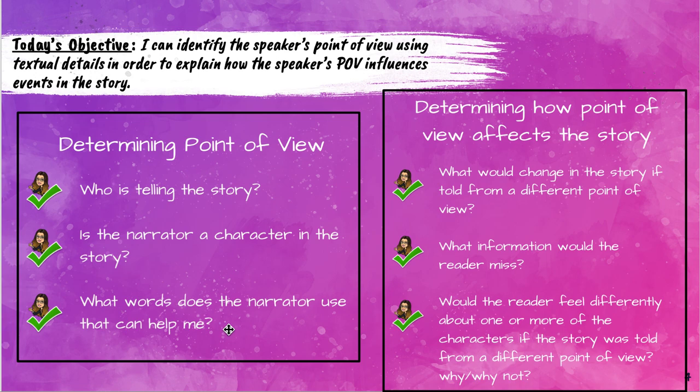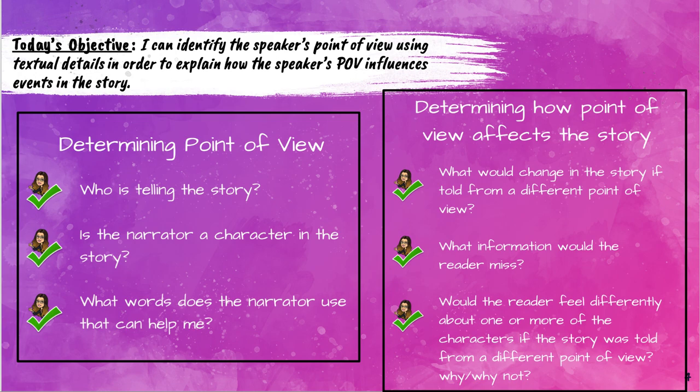There's a lot of words that explain what she's experiencing. So this would tell me that it's told from Delphine's point of view. She's an active narrator. So that's what you're going to do when you determine point of view. Because later in the week, we're going to switch it up. You're going to read a different text and you're going to determine what is the point of view, right? So you need to know these steps. So even though we've talked about who the narrator is of this story, you still need to be thinking about it as you read.